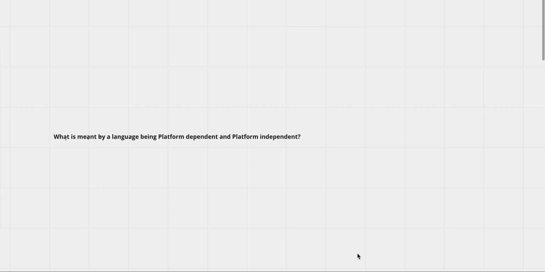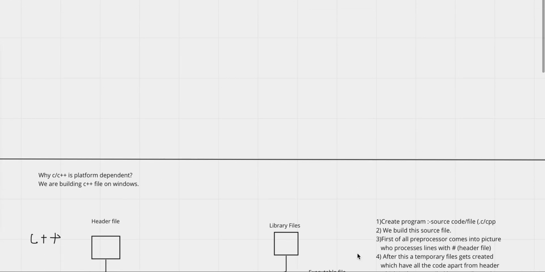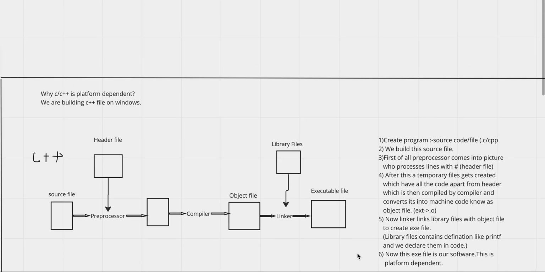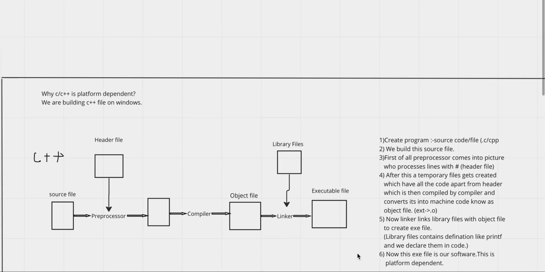So let me try to explain what exactly we mean by this. Before moving on to what we mean by platform dependent and platform independent, let's cover how exactly code execution takes place. First, let's take the case of C or C++.